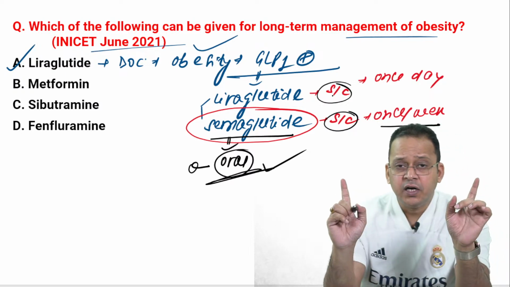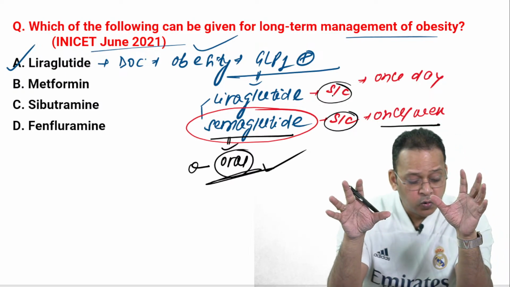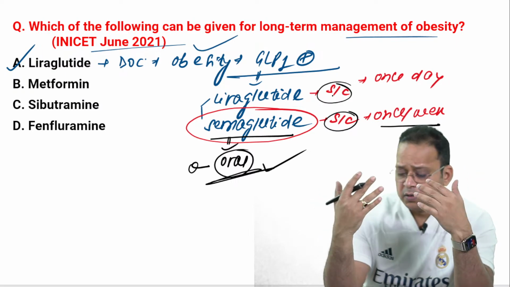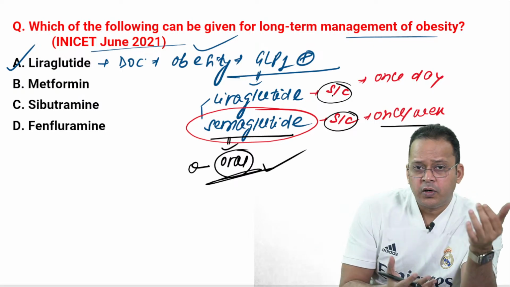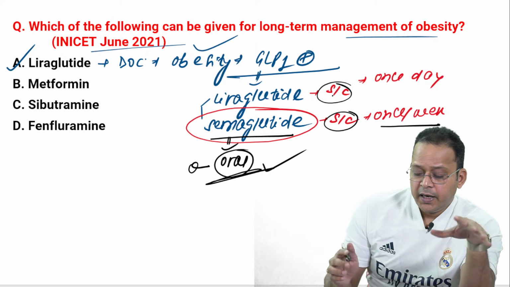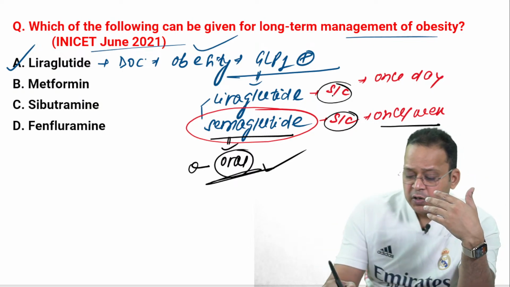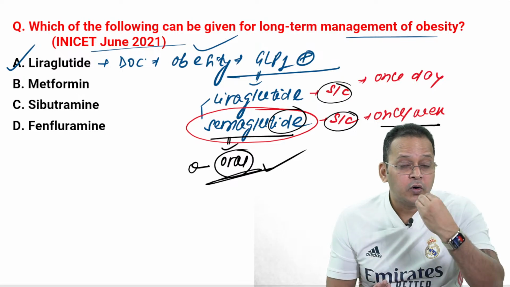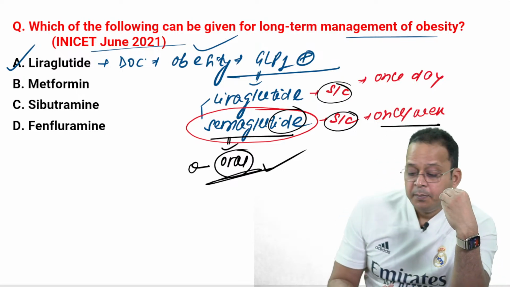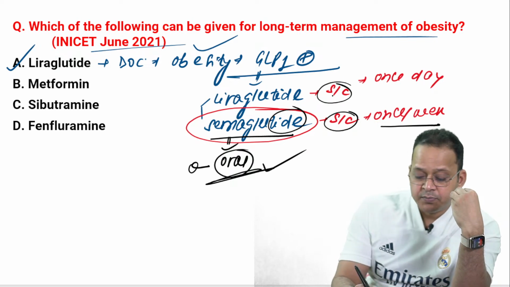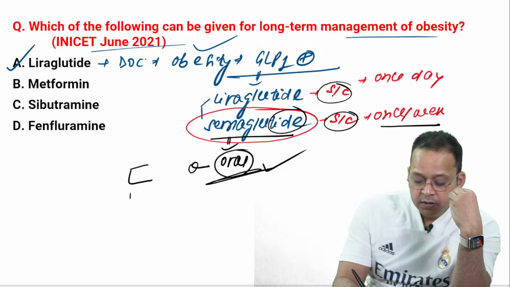ये एक लौता GLP-1 agonist है जिसको oral route से हम दे सकते हैं. तो whatever may be the reason, you give it subcutaneous or you give it oral, in both the winner would be semaglutide. And you might think, I teach you this always, that I cannot ever give a peptide by oral route, right? But why am I able to give semaglutide by oral route is because,